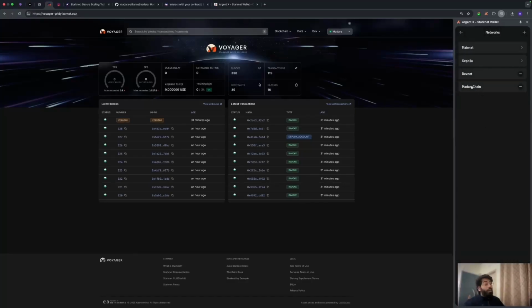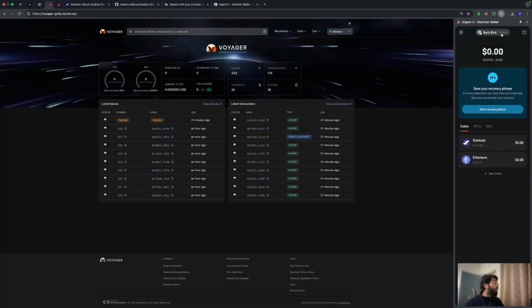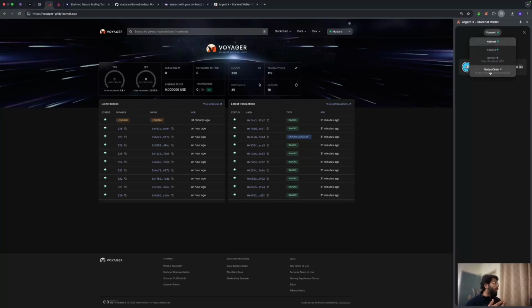All right, so we have added Madara chain to our account. We still don't have any account on Madara chain, so let's first switch to that. You can switch it from here, and now you can see that you don't have any account. So let's try to get an account. I'm just going to choose a standard account in there. And yeah, that's there. Now you can see I have 0 Ethereum in here, so we're going to get some Ethereum.